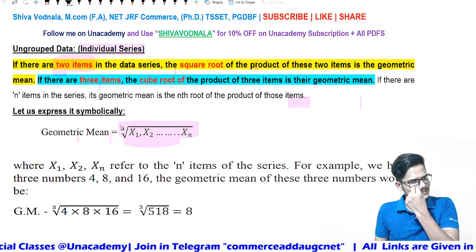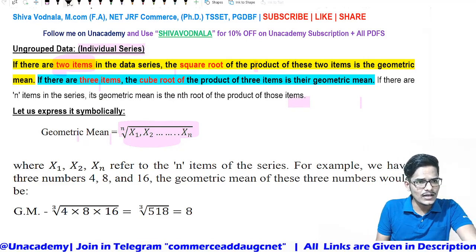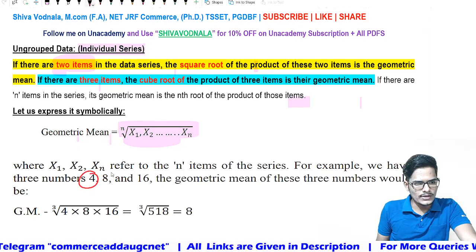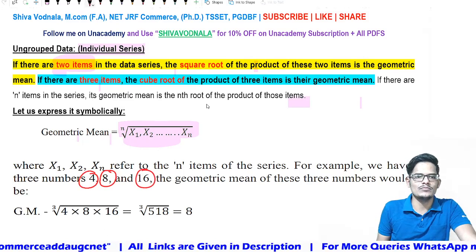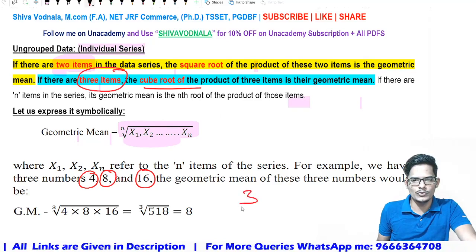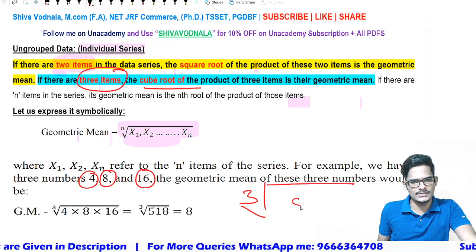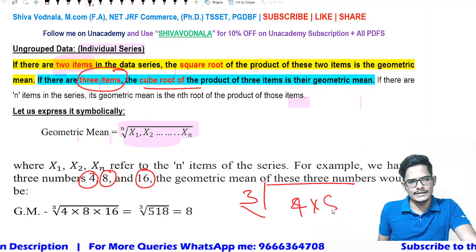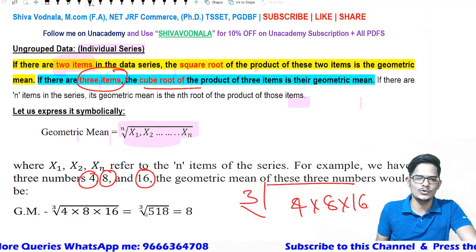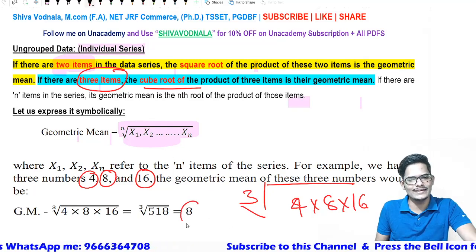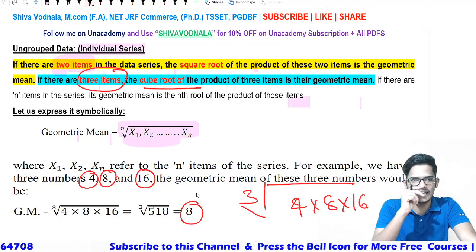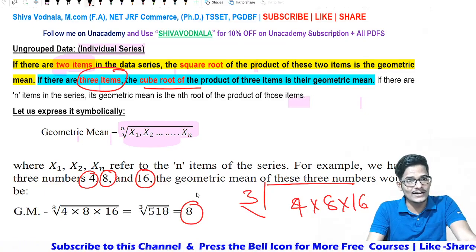Let us take one example. We are asked to find the geometric mean of 4, 8 and 16, 3 numbers are given. If 3 items are there, then it is the cube root of the product of those items, that is 4 into 8 into 16, which is equal to the cube root of 512, which is equal to 8. This is the geometric mean. This is how we find it for individual series, or ungrouped data.